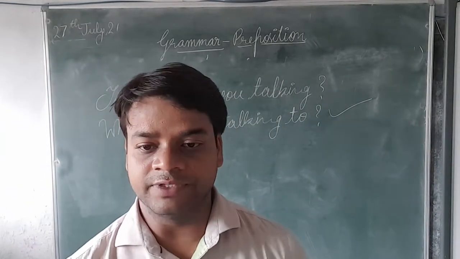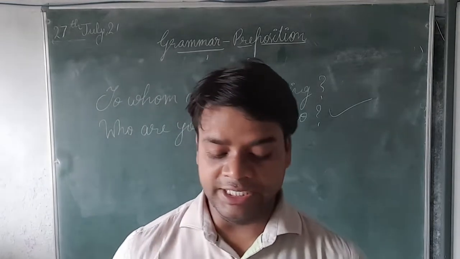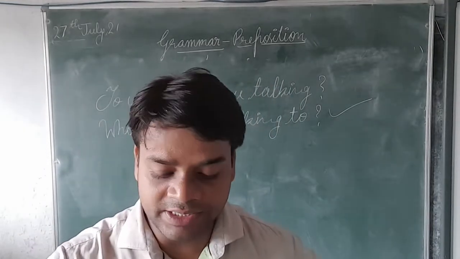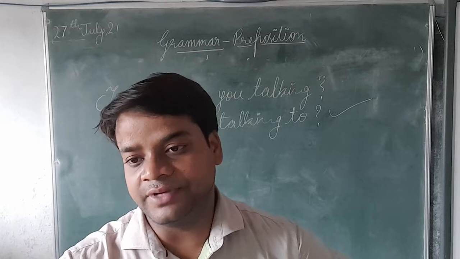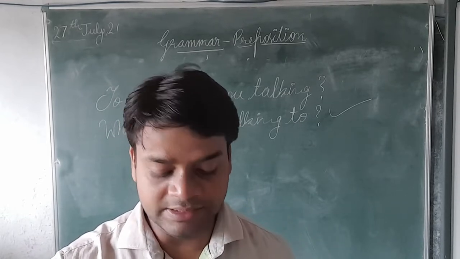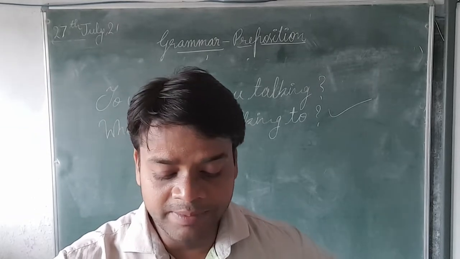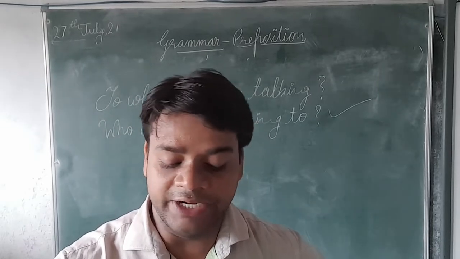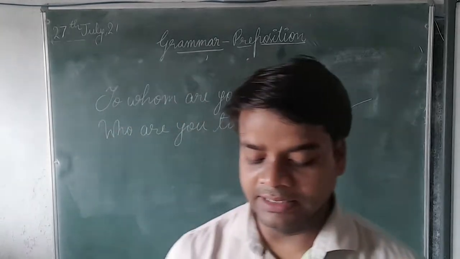Already I have told you the first rule: a preposition is usually placed before its object, but sometimes it is placed after it. So the first condition is when the object is an interrogative pronoun that is understood.